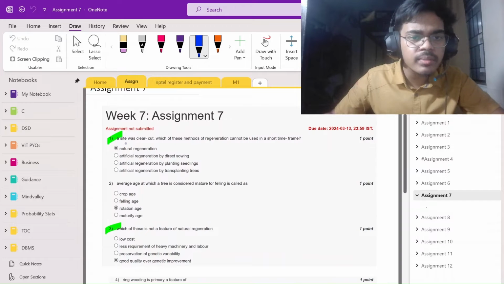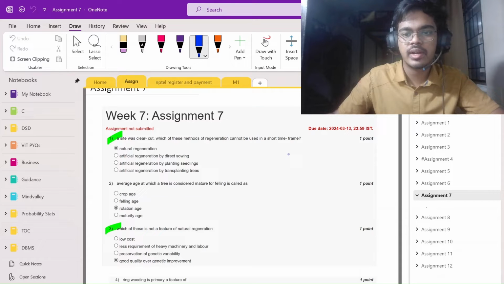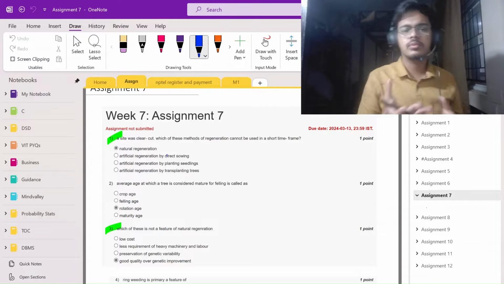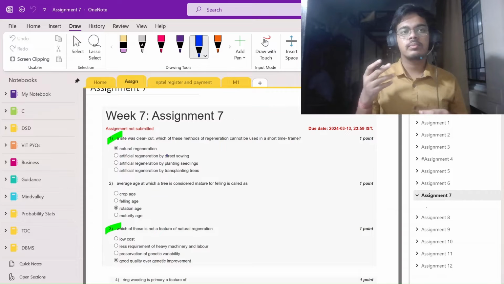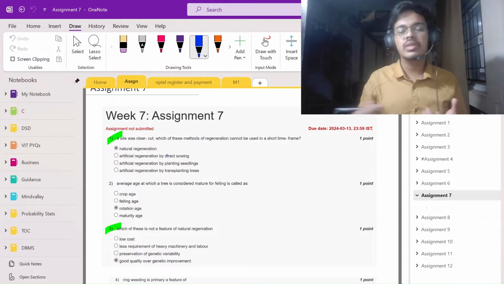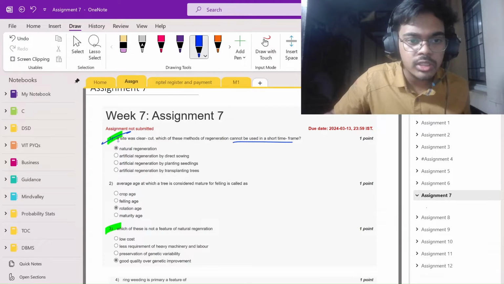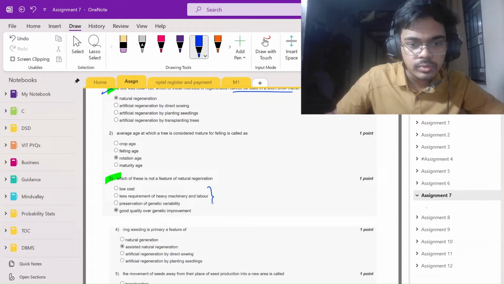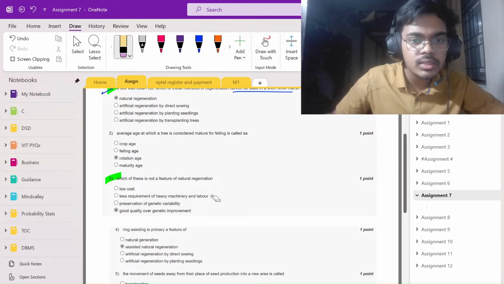So next thing, a site was clear cut. Which method of regeneration cannot be used in a short time frame? So natural regeneration of course takes time. I'm not getting into depth, but any natural process of growth, you know, a tree is growing, like a baby is growing for 9 months and so on, will take time. So anything which cannot be done in a short time, which will take a long time, is natural regeneration. Okay, so let's move to next. Which of these is not a feature of natural regeneration? So these are the, wait, this answer is wrong here.